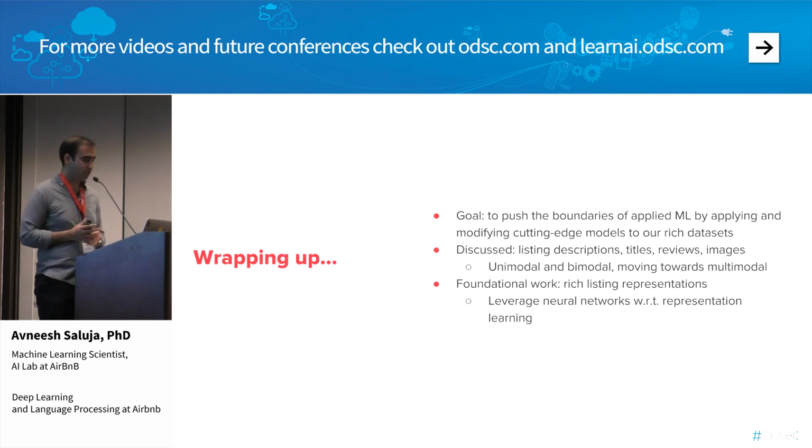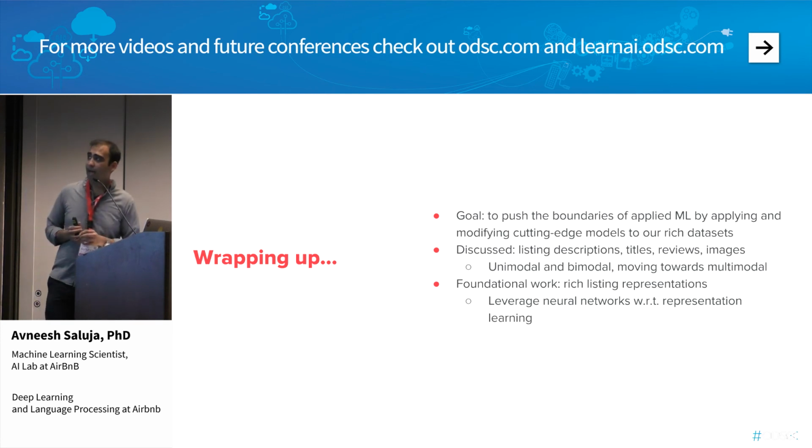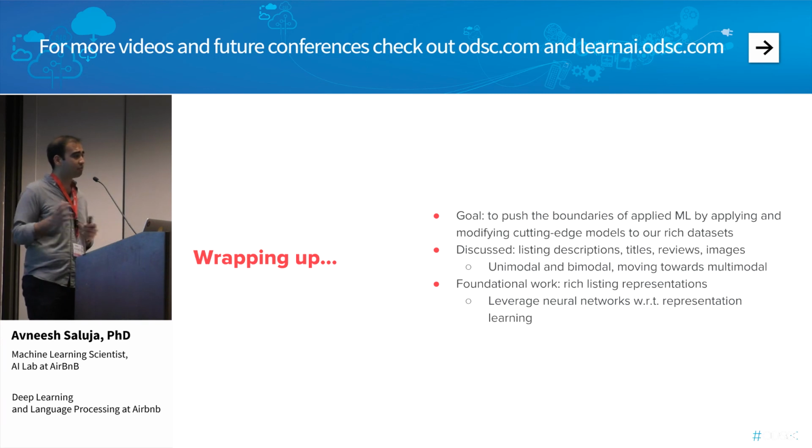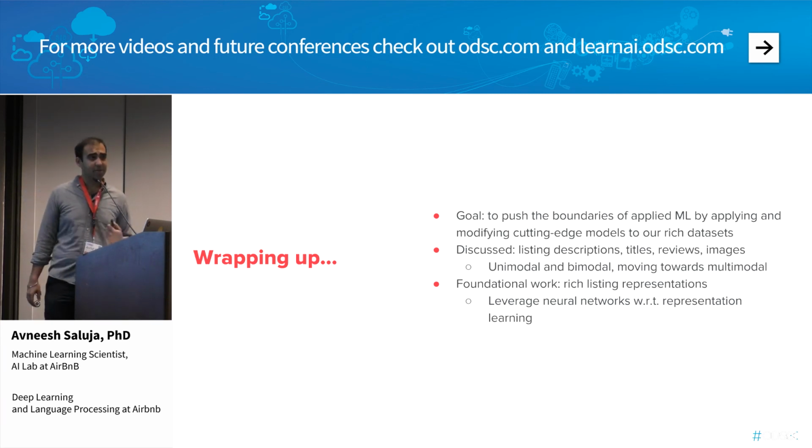All right, so I'm going to wrap up now. Essentially, I gave you an overview of a number of different projects that the AI lab at Airbnb has been working on. As I mentioned, the goal for us is to push the boundaries of applied ML by looking at what's possible, showing what's possible, looking at the research and the literature, trying out different ideas, talking to product teams and seeing what their problems are, and trying to bring in some interesting research that we can use to improve the product.